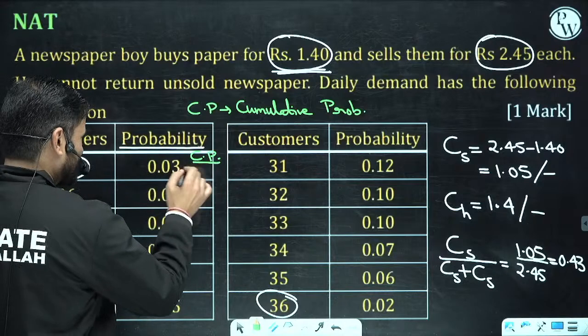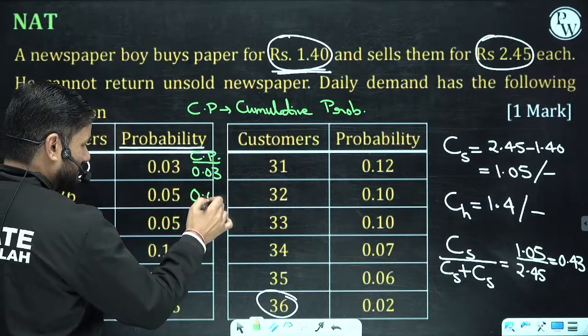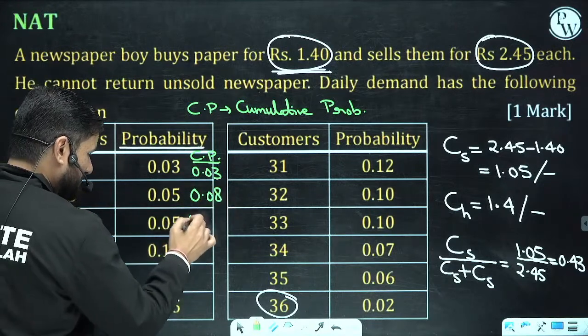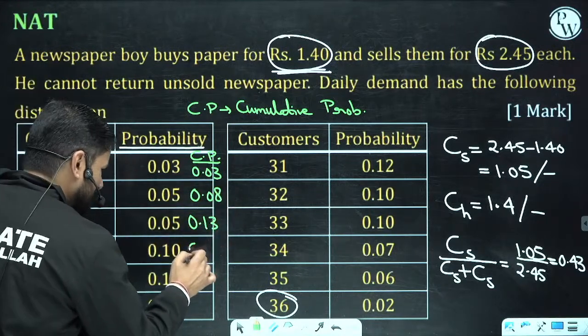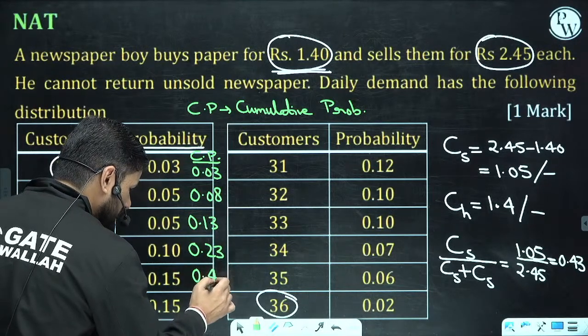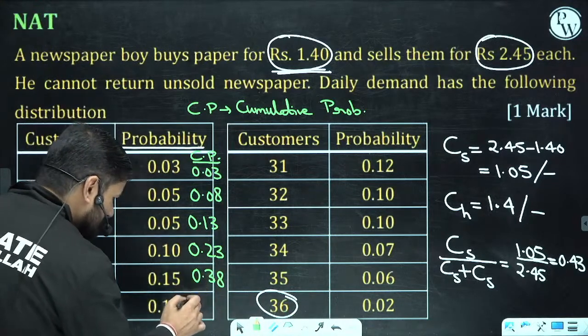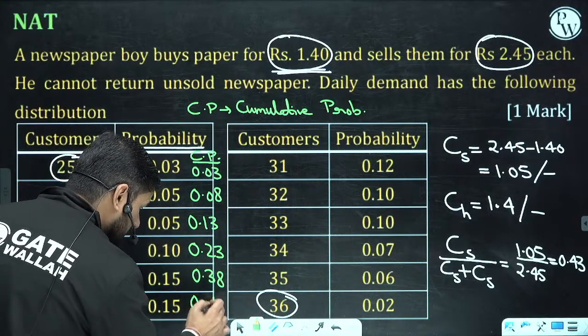Okay. So this is 0.03. Then 0.03 plus 0.08 gives 0.13 wait, then this plus this 0.23, then this plus this 0.38, and this plus this 0.53.